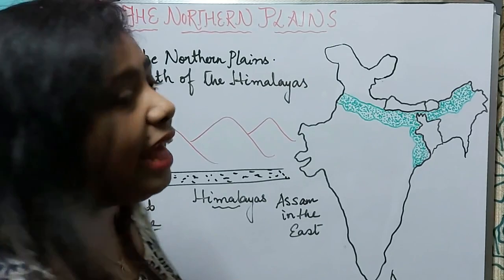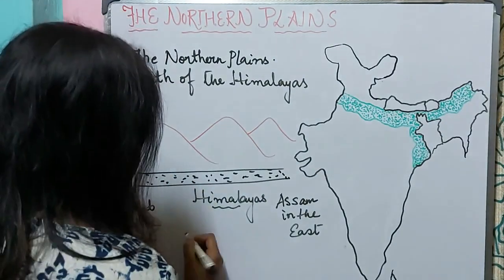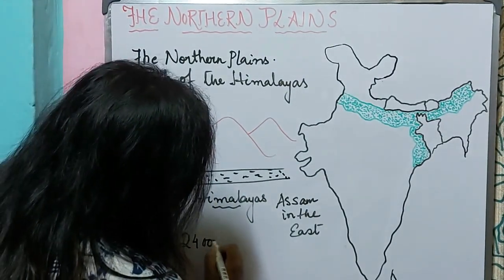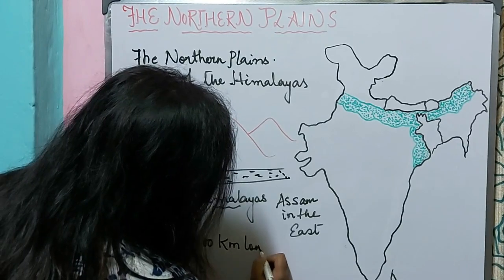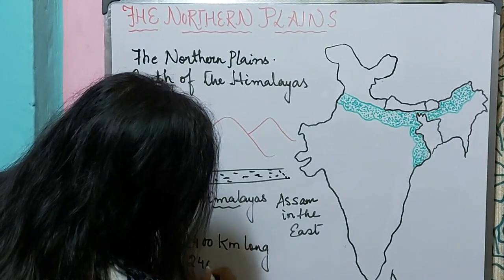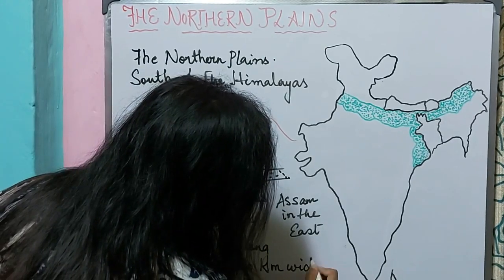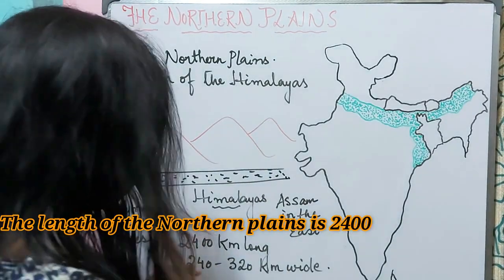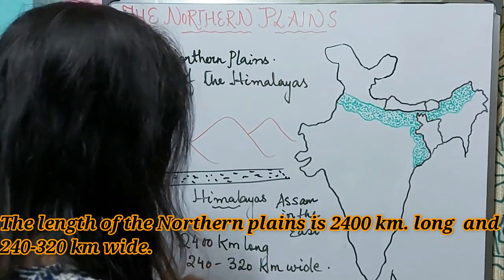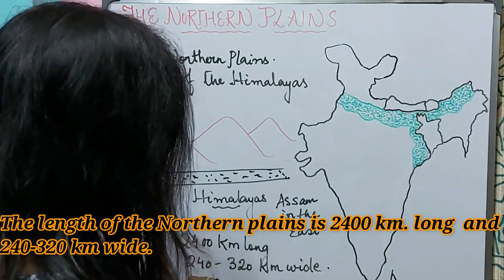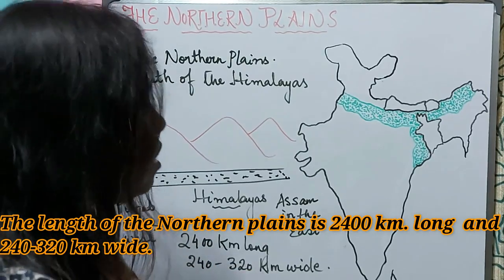Now, what is the length? That is, how long are the northern plains? They are 2400 kilometers long and 240 to 320 kilometers wide.